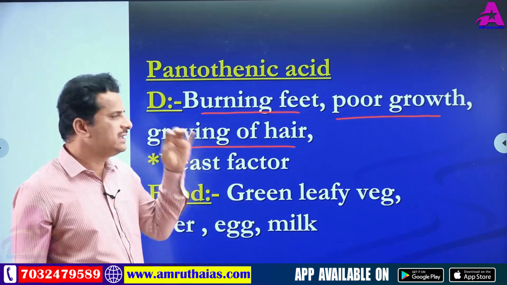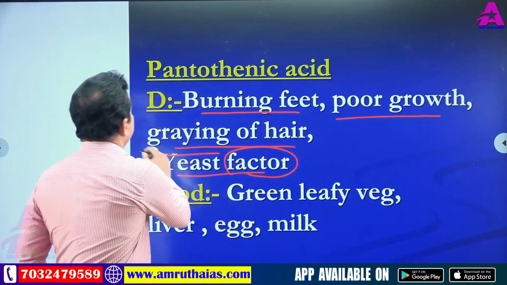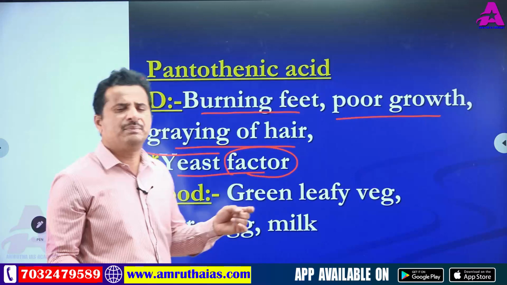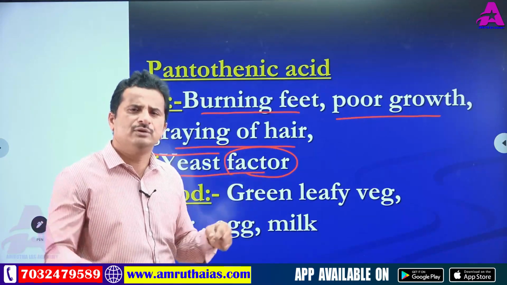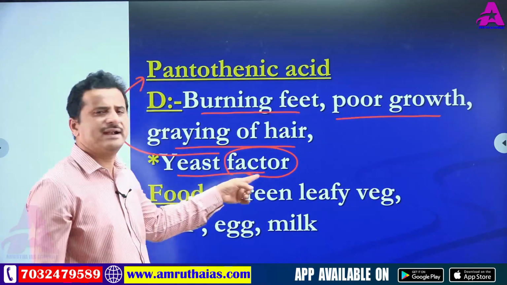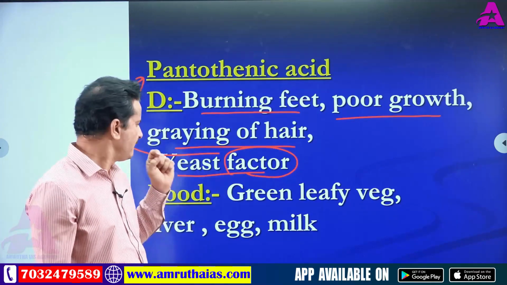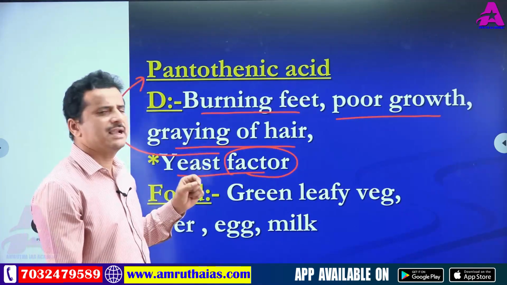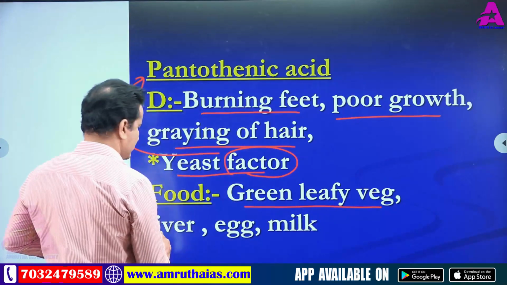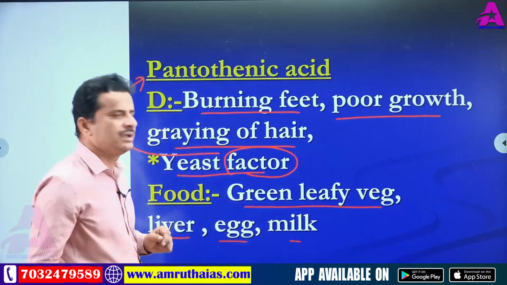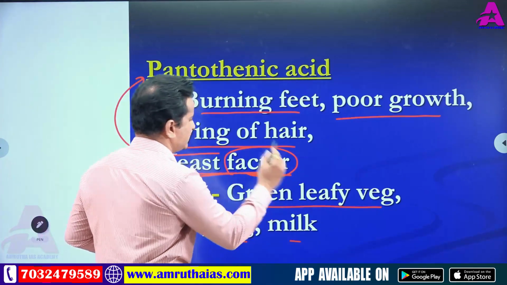Okay, and this is also called yeast factor. So in this statement, factor means pantothenic acid. It's important to yeast growth. Yeast is a microorganism and pantothenic acid is also available through yeast. That's why it is called yeast factor. Okay, and the food materials where pantothenic acid is available are green leafy vegetables, liver, egg, milk. Here the important point in this slide is yeast factor.